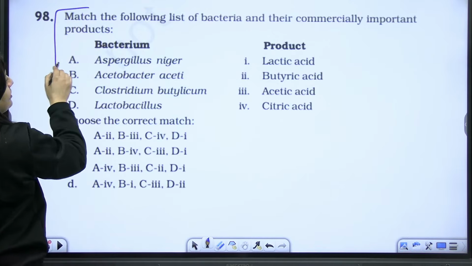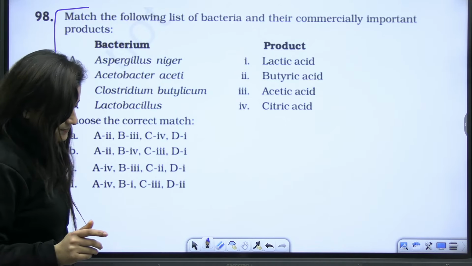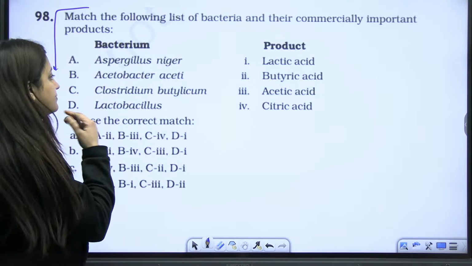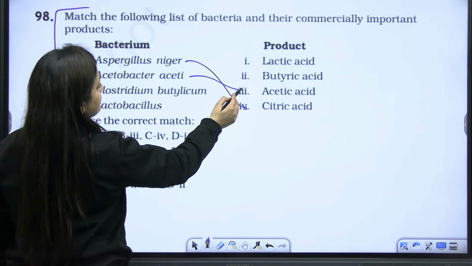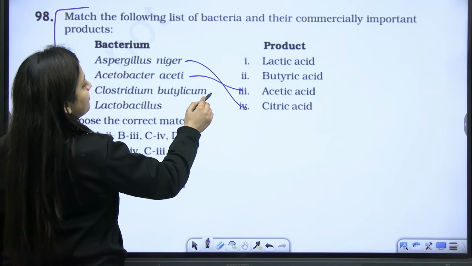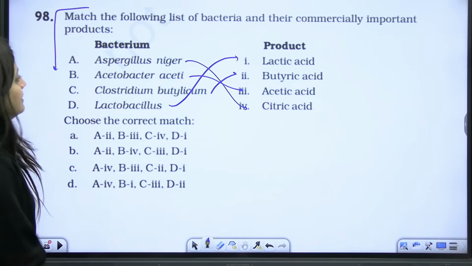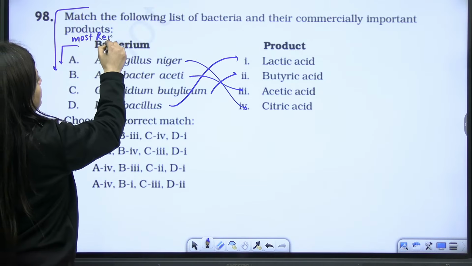Understood? Next part, quick. Aspergillus niger, citric acid; Acetobacter aceti, acetic acid; Clostridium butylicum, butyric acid; and here it will be the lactic acid. A very simple and most repeated MCQ.